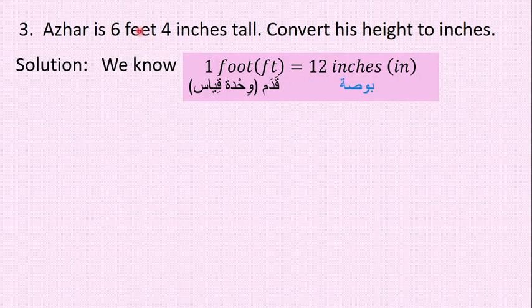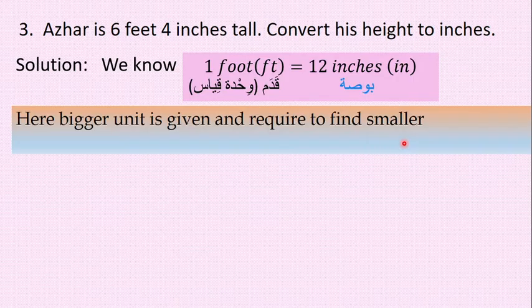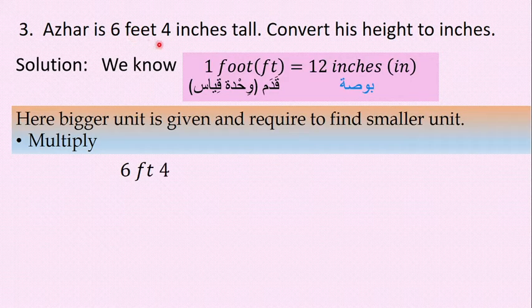So convert this feet into inches. Here the bigger unit is given and we are required to find the smaller unit. Given is feet and required is inches, so you have to multiply. This 6 feet you have to change to inches. So 6 feet 4 inches can be written as 6 feet plus 4 inches.